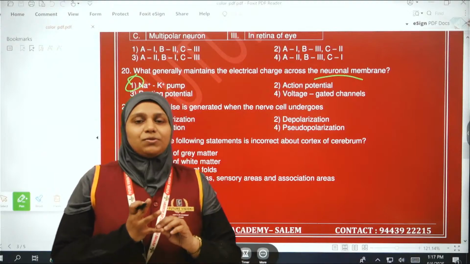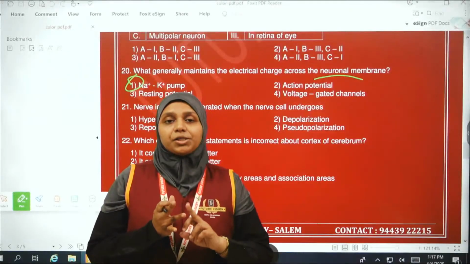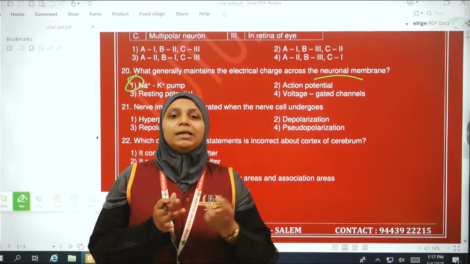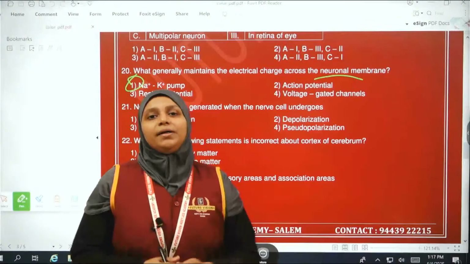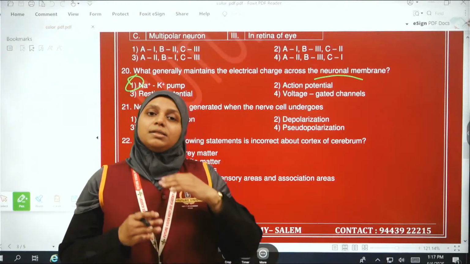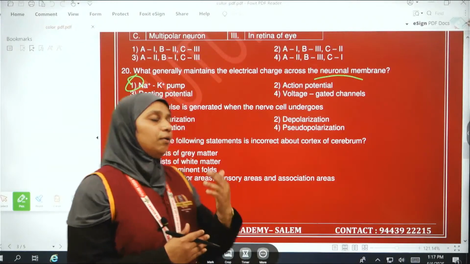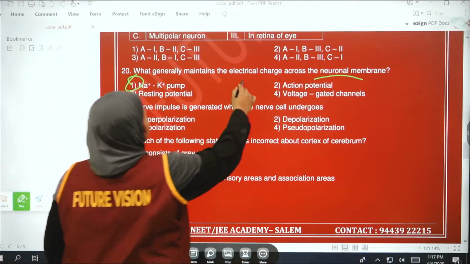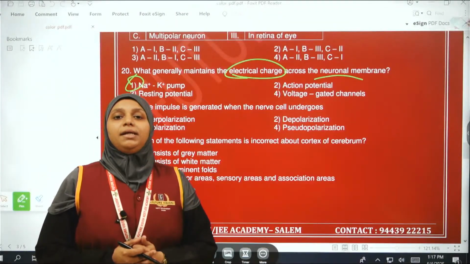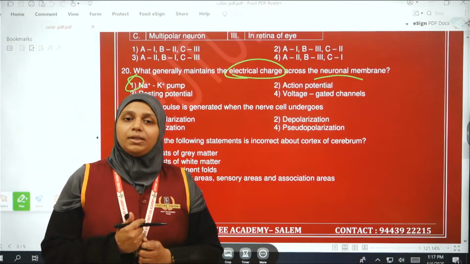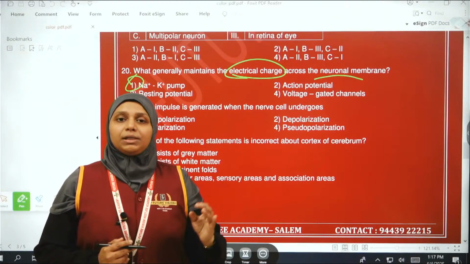If we set the zero state, the action potential undergoes depolarization, then repolarization, and finally the reversal, the returning to the resting potential. This should be maintained. Here they have asked, it maintains the electric charge. Which pump helps in maintaining the electric charge? Finally, that is the sodium potassium pump.